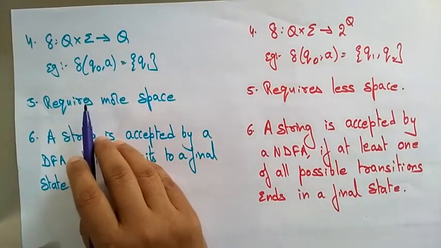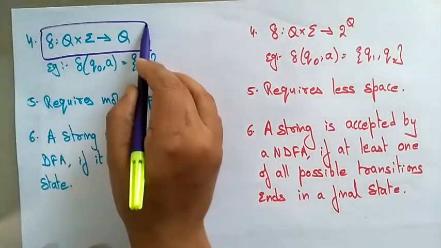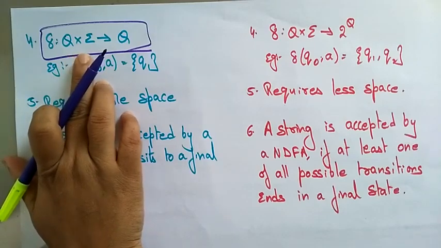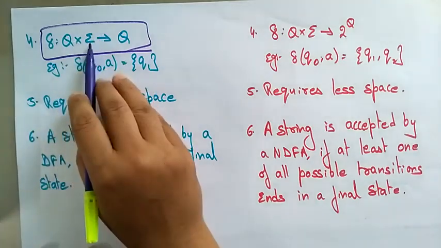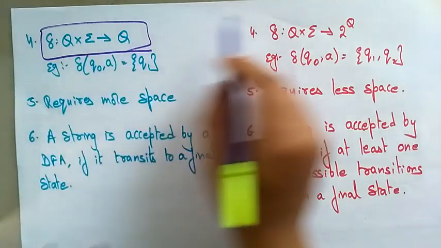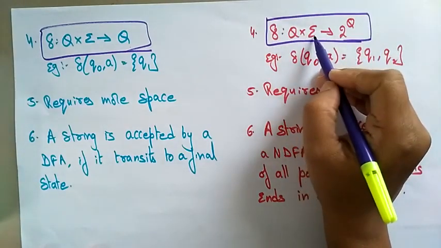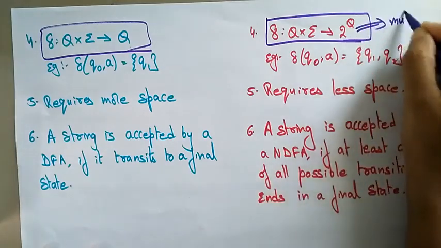So the transition function of DFA is the current state and input symbol yields the next state. Current state and input symbol gives the next state. Whereas in NFA, the current state and input symbol gives multiple states, so 2 power Q implies multiple states.